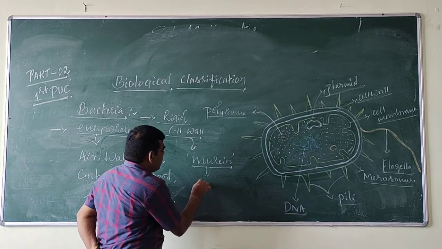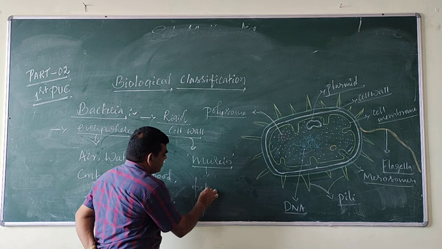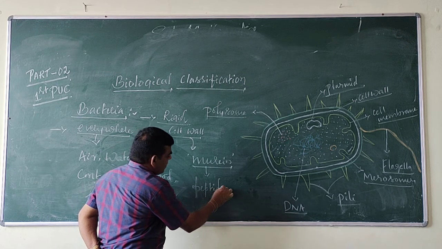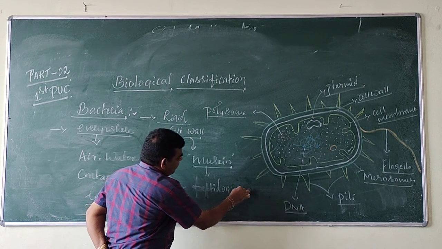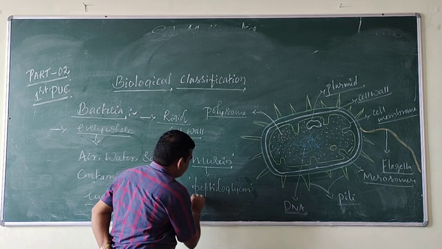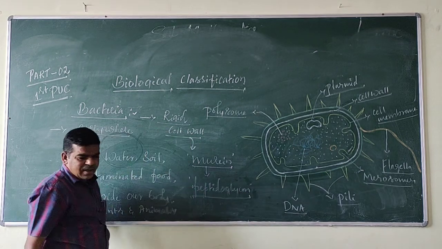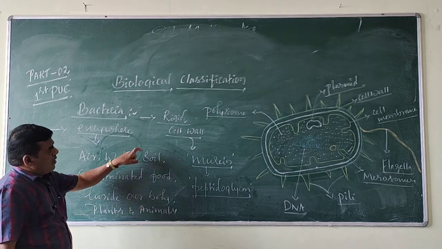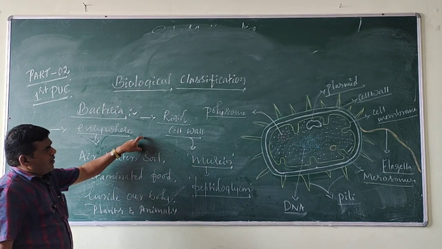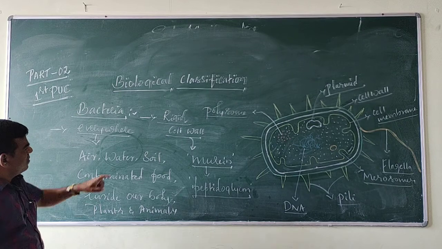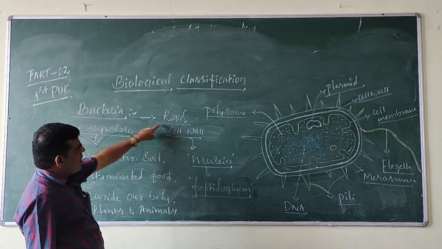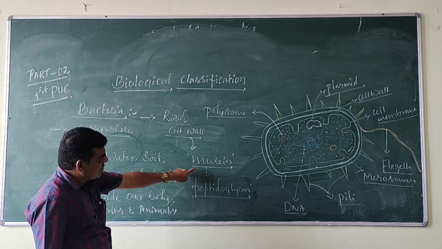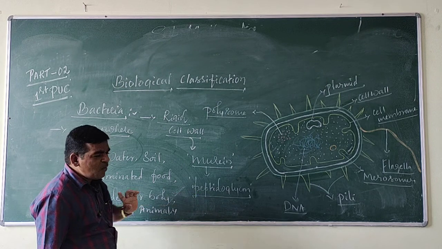It is also called peptidoglycan. So the rigid cell wall of bacteria is made up of murein or peptidoglycan.